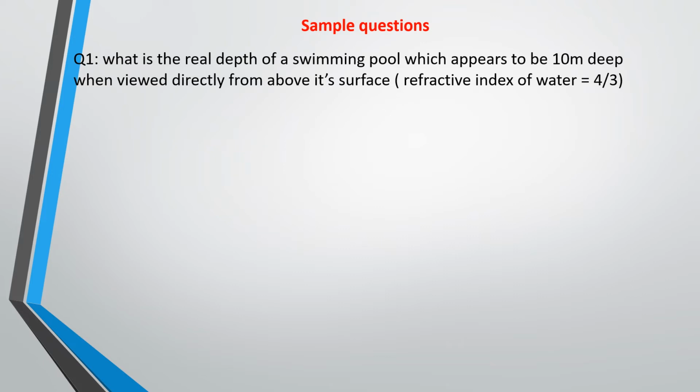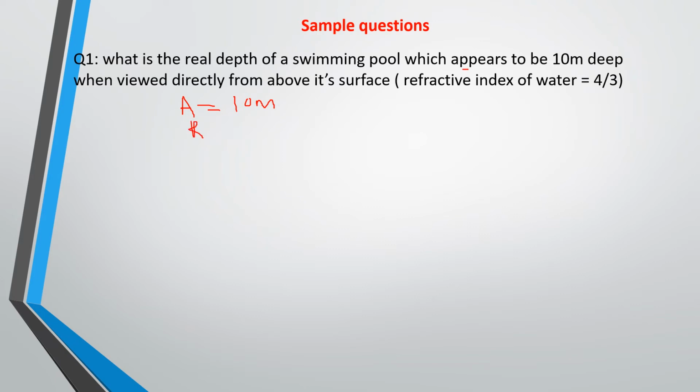Okay, so here you will be given the apparent depth, which I will use A to represent, equal to 10 meters, because they said it appears to be, so appears to be means apparent. Then they said find the real depth.